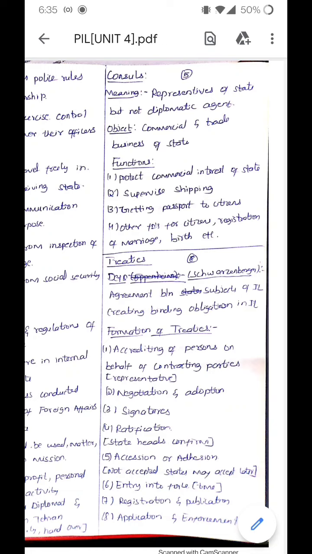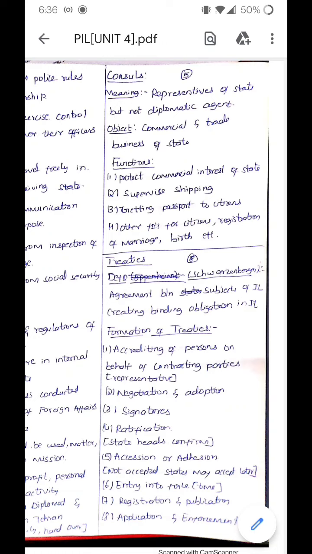The next important concept is treaties. So, what is a treaty? Professor Schwarzenberger defined a treaty as an agreement between subjects of international law, creating a binding obligation in international law. It can be between states, individuals, or international organizations. But after that agreement is done, it creates a binding obligation. It will be binding on the parties in international law.